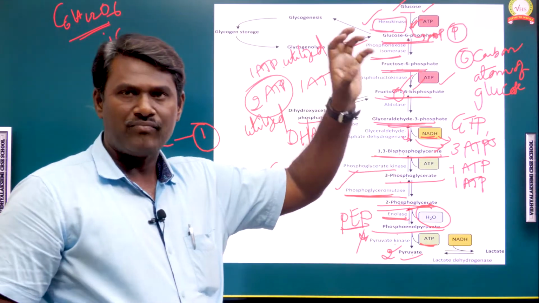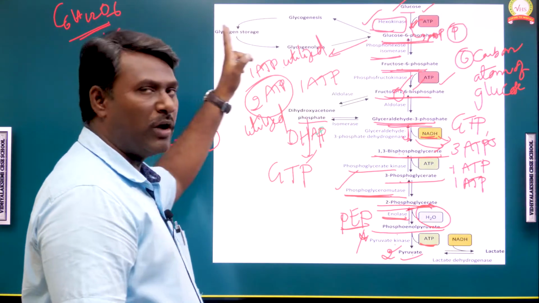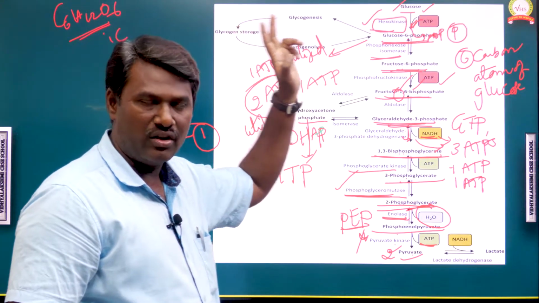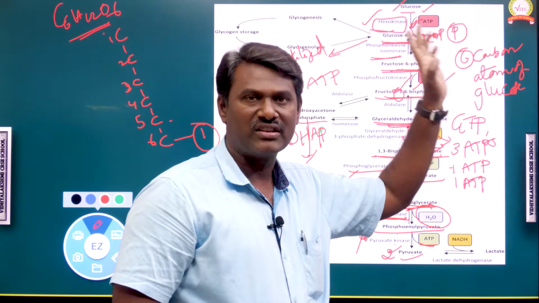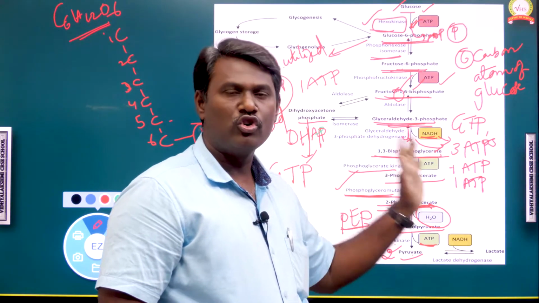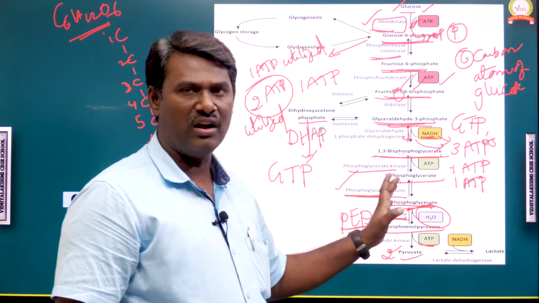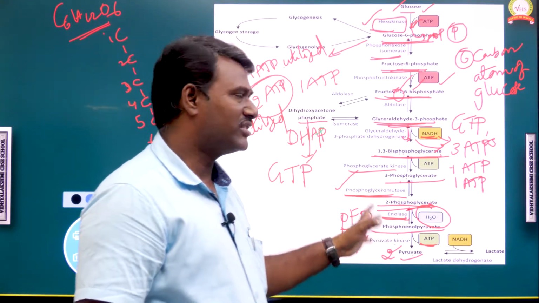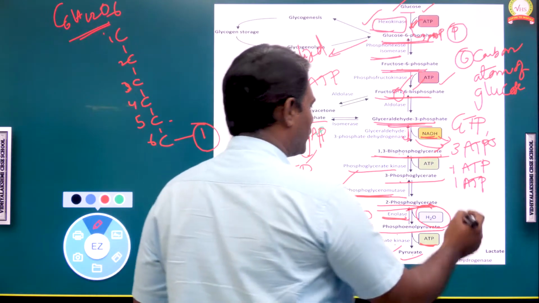So finally, during glycolysis, a glucose molecule undergoes glycolysis to produce 2 pyruvic acid molecules. This is called glycolysis. So next we can see the next one.